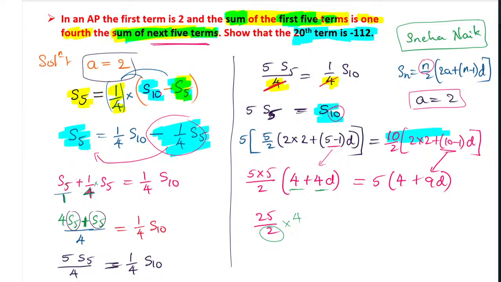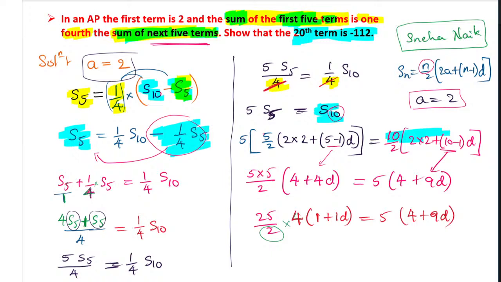Again, note, I will not make anything difficult for you. So take that 4 only common. Okay, 4 only you take common, and inside it will remain 1. 4 ones are 4, and 4 ones are 4d, as it is. Okay, this is the way how you can write it down. So next, I hope you understood. I have taken only 4 common. That is equals to 5 as it is. Now nothing can be taken outside of the common.